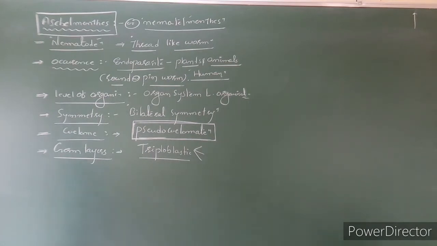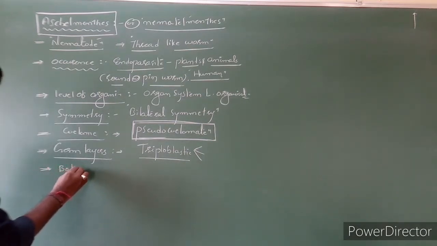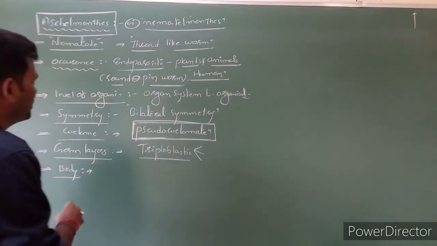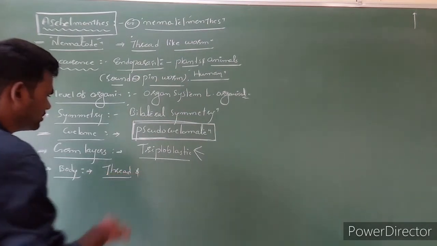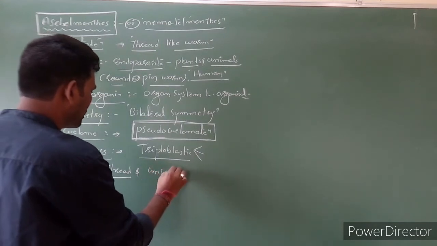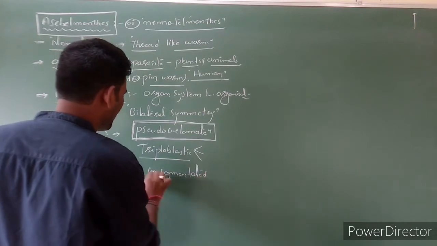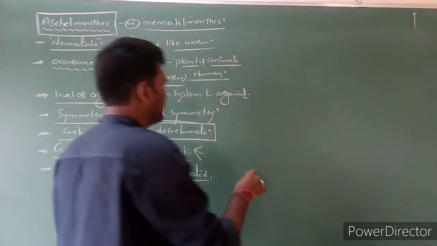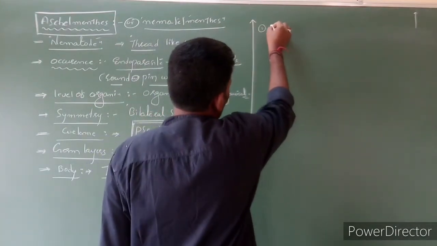Next, the body is a thread-like structure, mostly unsegmented. Clear? Next points are about the body.